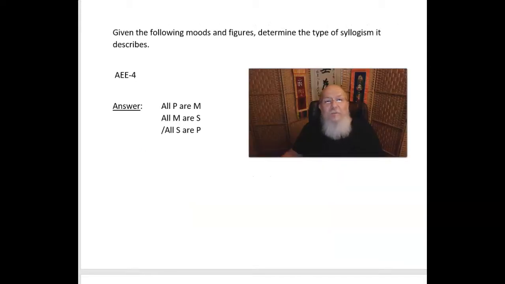Or on an exam, I could give you the following problem. Given the following moods and figures, determine the type of syllogism it describes. And so I would have on the exam AAA-4. So what type of syllogism is that? Well, it's one that would have the form all P are M, all M are S, and all S are P.